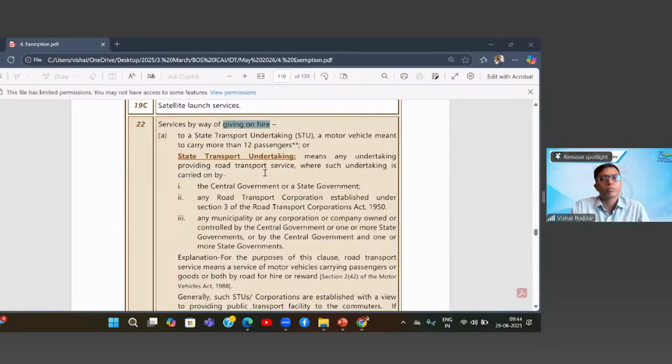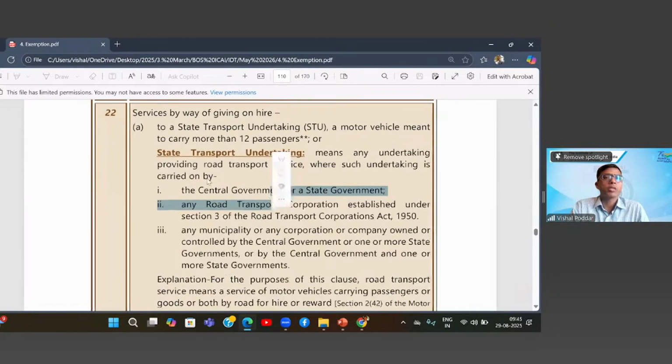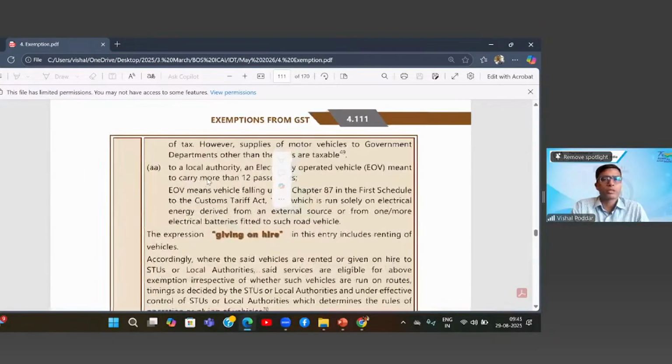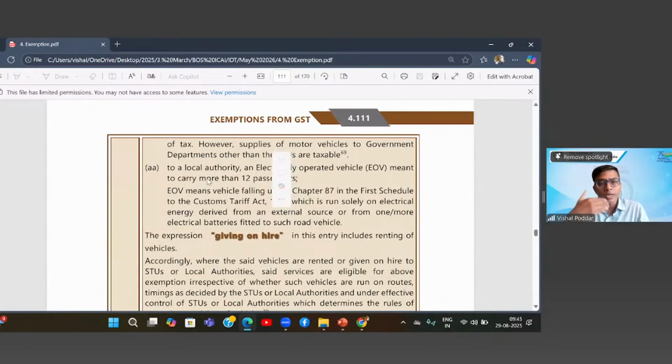Now, I am the person who is going to rent the bus to the government transport undertaking. So I am giving the buses. What are buses? Buses are the means of transport. So where I am giving on rent, on hire, the buses to the state transport undertakings, then the rent which I am charging is what is exempt under 22. So 22 is not covering the transport services. It is covering the renting of bus services, where I'm giving this renting of bus either to state transportation bodies or now even to local authorities.